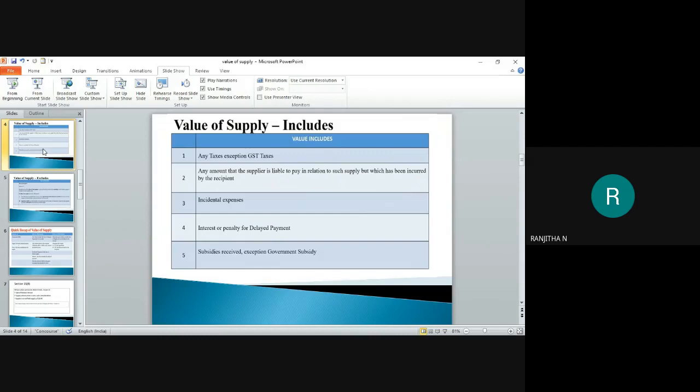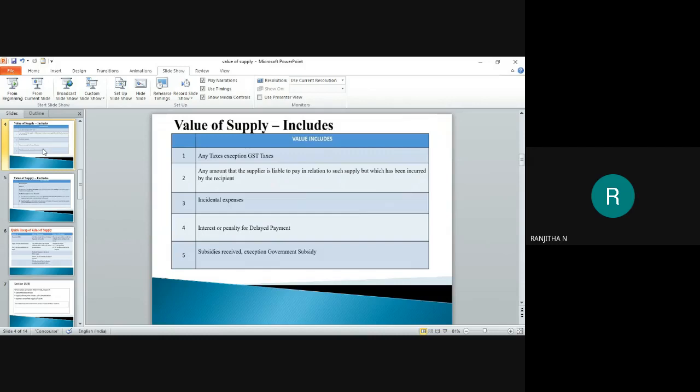GST means we have different types of GST. Is it right? It may be IGST, CGST, UTGST, or SGST. So apart from these taxes, if there are any other taxes, please add that value. For example, if you find any municipal taxes in your question, you can add them here.